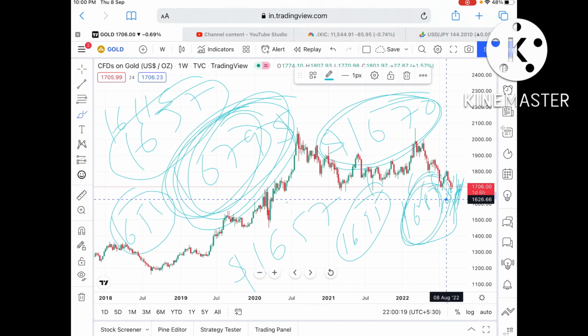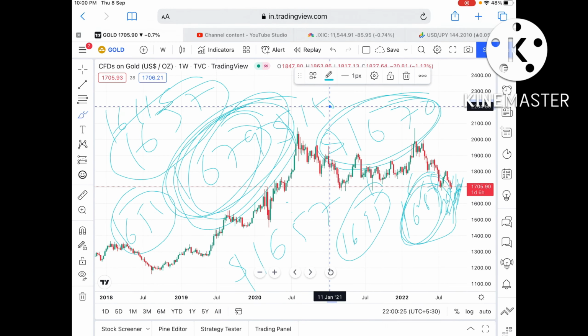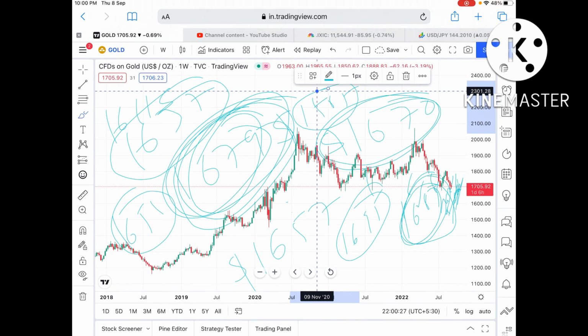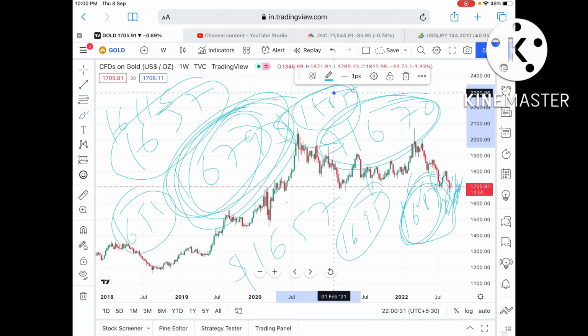If the price falls below that level, there is a higher probability that it can move further low and touch a level of $1585, and from there it can move further down. If the price falls below 1585, I'll make another video explaining where it can move.